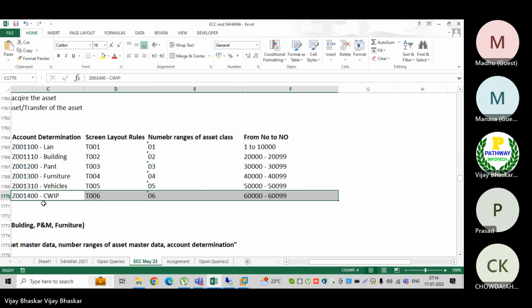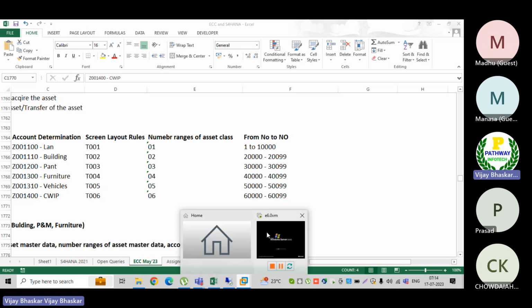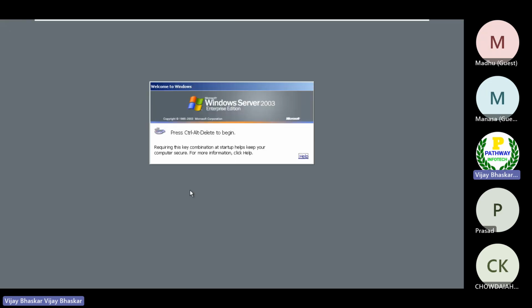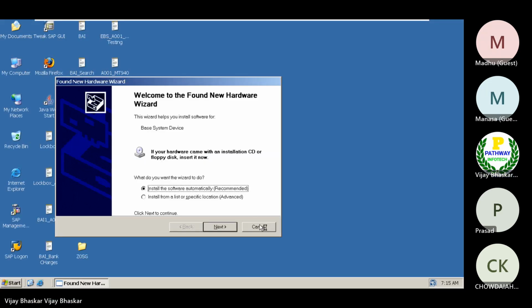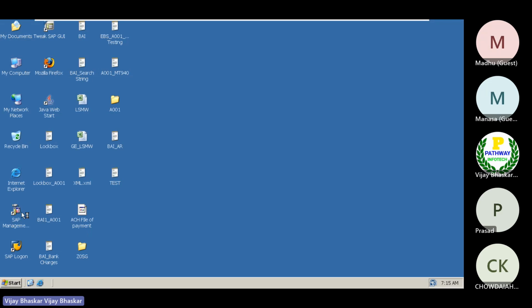To explain that process, we would require CO integration, because we would require internal orders. At this moment, I have not yet created any internal orders.